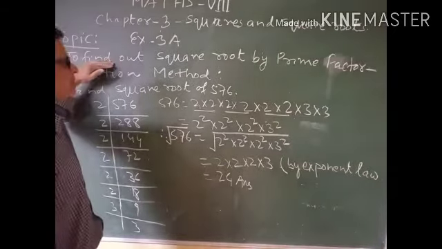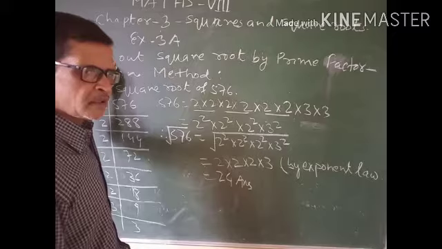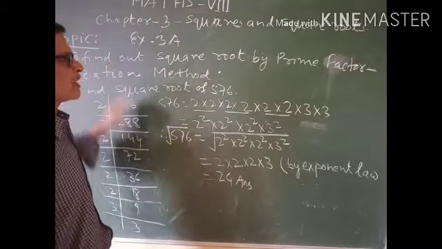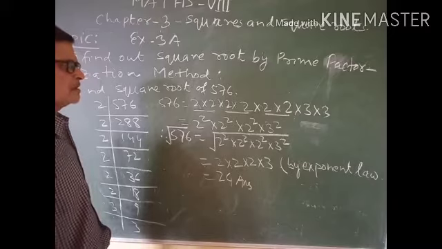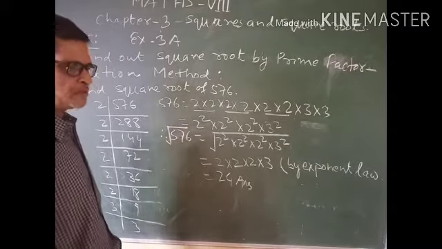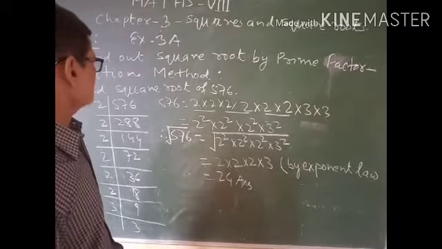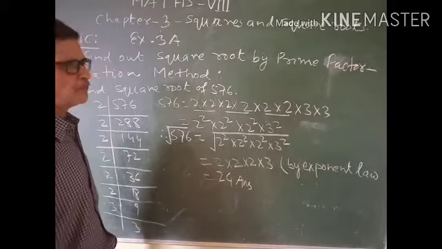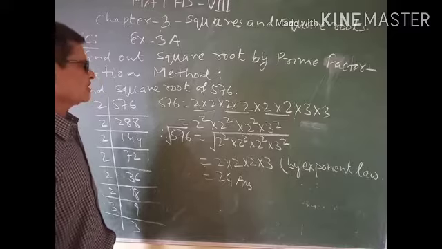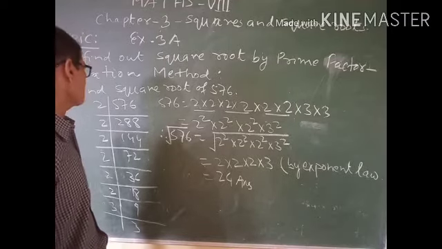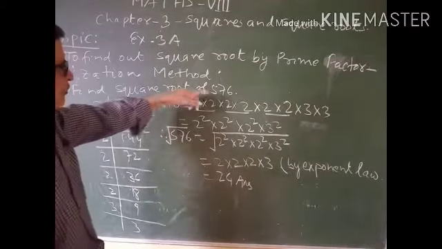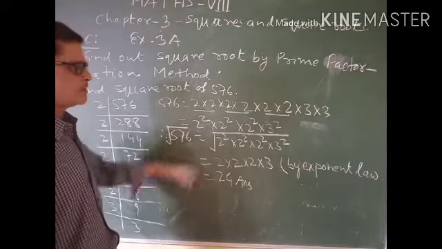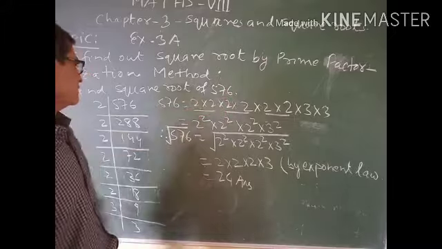It is the first method to find out the square root of a number: the prime factorization method. This method is known as the prime factorization method because we use the principle of prime factorization. Example: 576. We have to find out the square root of 576.